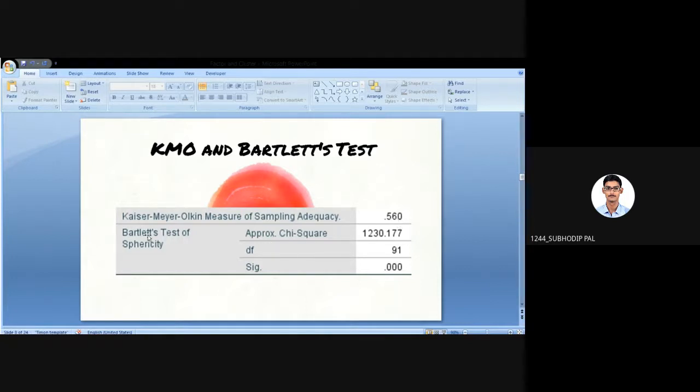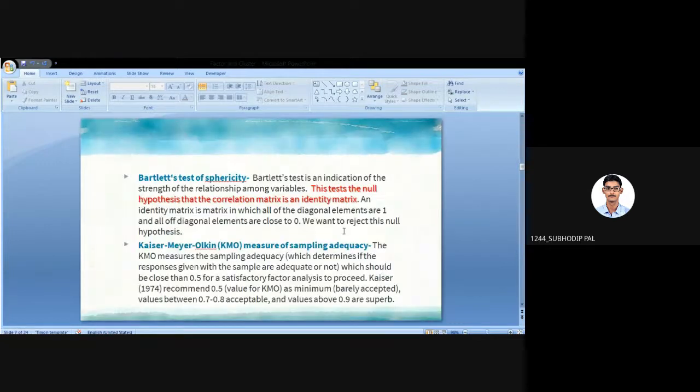And see this Bartlett's test of sphericity, the significance value is almost 0. So what is that? Significance means the p-value, right? The p-value is 0, and if we assume alpha is 0.05, then alpha is greater than p. That means we're rejecting H naught. So in the theory, we want to reject the null hypothesis here.